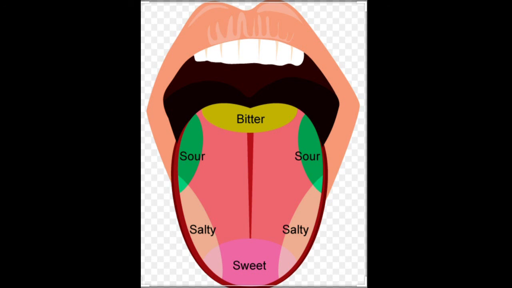Yes, children, it mixes the saliva with the food and helps in chewing, and it also helps in swallowing. Apart from that, it has taste buds on it to sense the 4 different types of tastes: sweet, salty, bitter, and sour.